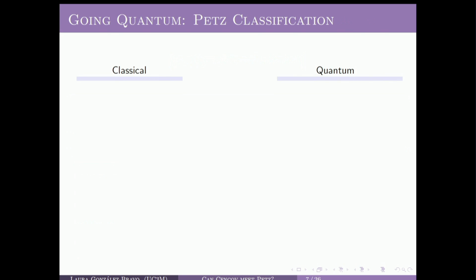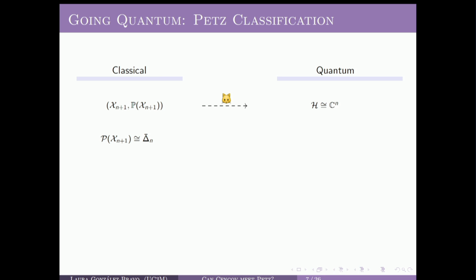Very good. So now that we have this classical result, this uniqueness result, I would like to pass into the quantum case, where of course the question would be if this uniqueness can be extended somehow to the quantum domain. So the quantum case proceeds mainly by analogy. Therefore, if in the classical case we have a finite and discrete measurable set, in the quantum case we will have a finite dimensional Hilbert space.